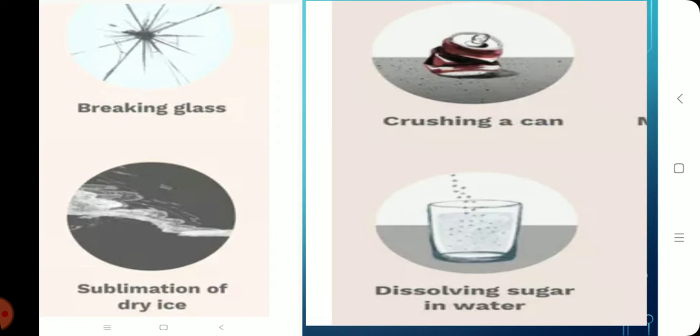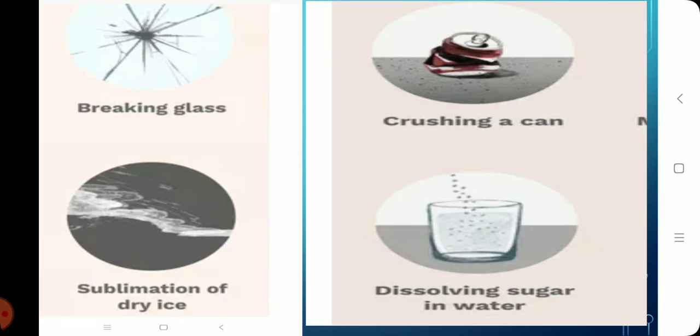Here are a few more examples of physical change. Breaking glass. Here, glass breaks into smaller pieces. There is change in the size of the glass. Sublimation of dry ice. Let us understand what is sublimation. Some of the solids, when heated directly, turn into gaseous state. This process is sublimation.